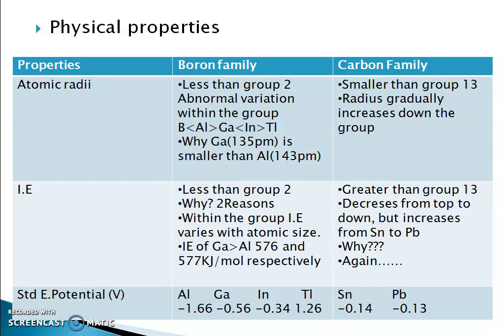Standard potential. If you look into standard potential, aluminum is found to be highly negative E0 value. That means it is a good reducing agent. Due to this reason, in metallurgical operation, aluminum can be used as a reducing agent. And name of that process is Goldschmidt aluminothermic process.